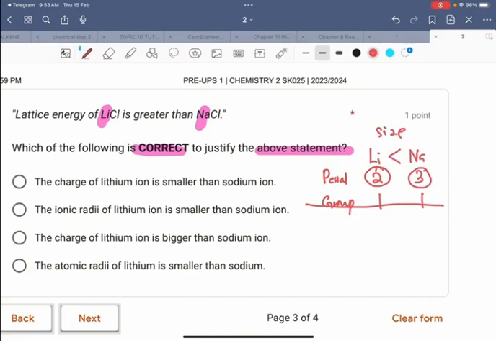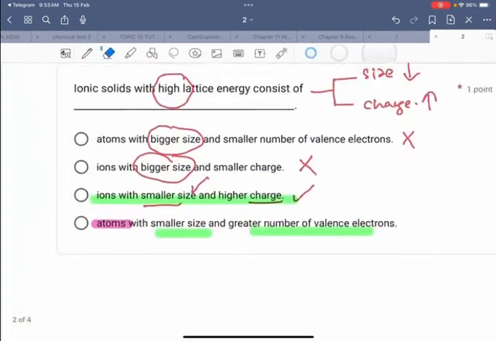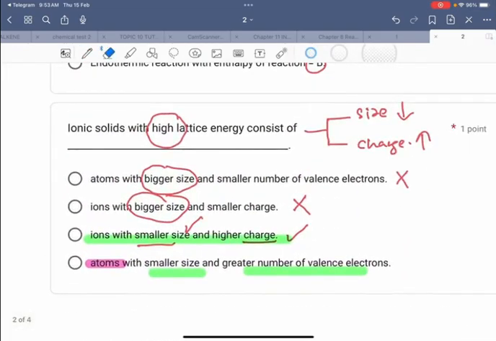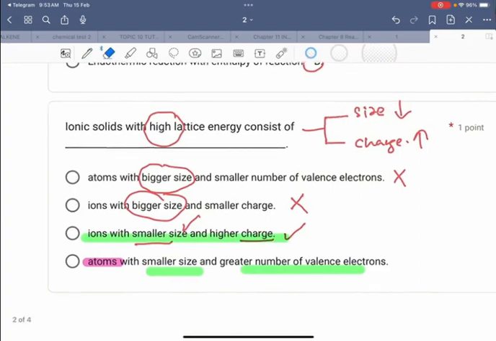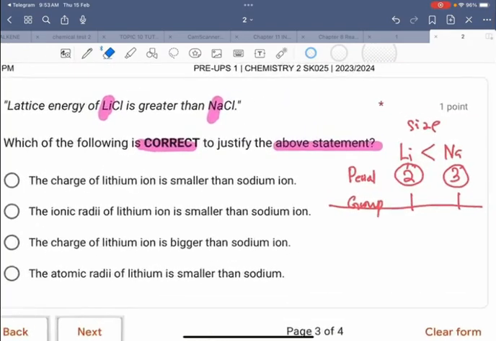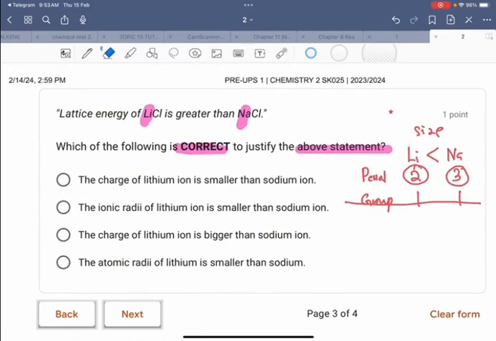In terms of period, the size of lithium is smaller than sodium. In the previous question we discussed that high lattice energy occurs when the size is lower and the charge is higher. So in terms of size, lithium ion is smaller than sodium ion.